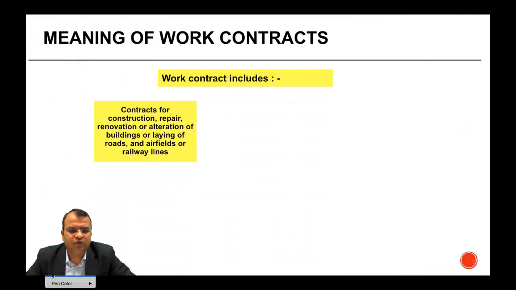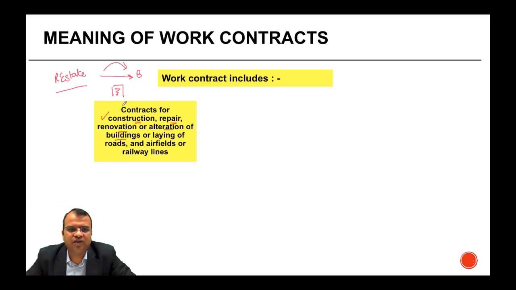Work contract will include what? Contracts for construction, repair, renovation, or alteration of building. So suppose there's a real estate tycoon who wants to create a building. To make this building, he subcontracts or gives a contract to a smaller construction company.